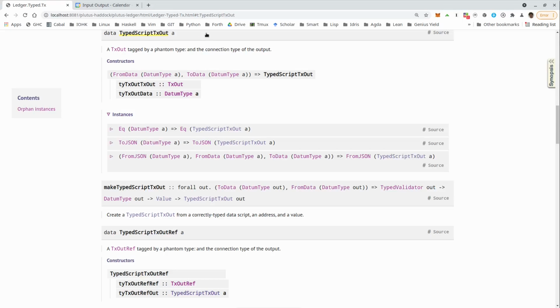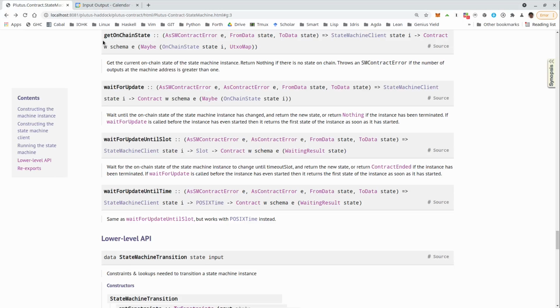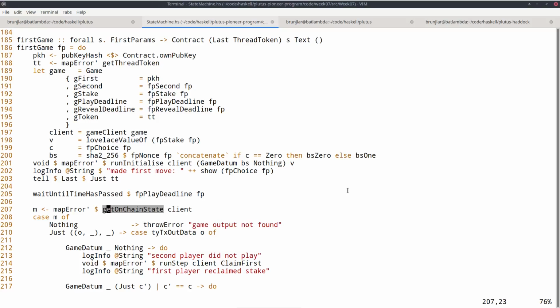And all that does is it basically bundles what we know from before, this txout, but additionally it provides the datum. If you recall, we always, in our off-chain code, we always had to scramble and write helper functions to access the datum once we had found a UTXO. We had to look up the datum hash, and that could fail, and then we had to look up the datum to this hash and so on. And all of this is basically hidden from us by using this typed txout type, which we get by using this get on-chain state.